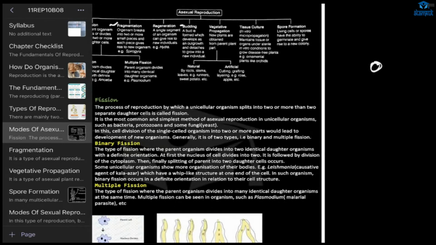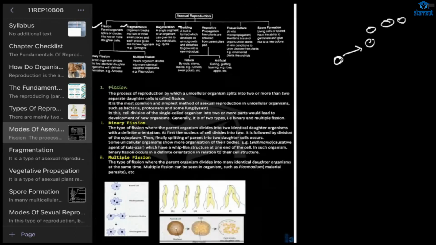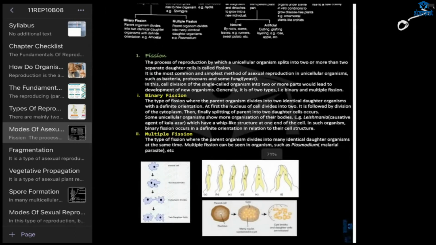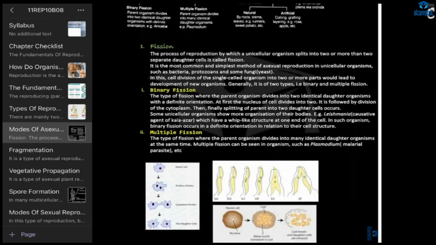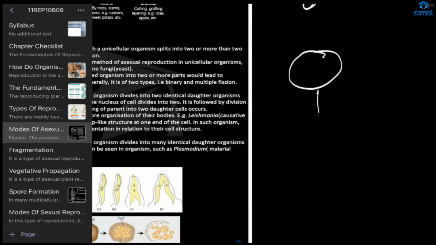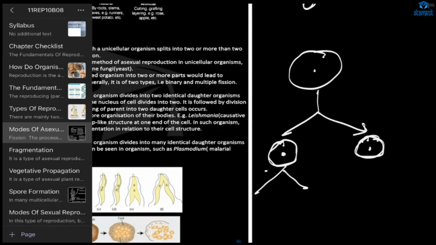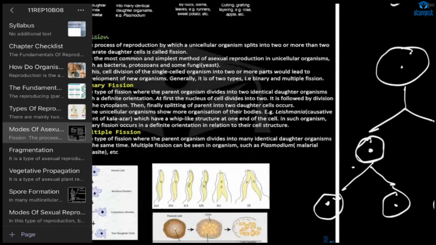One organism will split into two or more organisms, two daughter cells. In binary fission, one organism splits into two daughter cells, which grow, and then each will again split into two daughter cells like this.